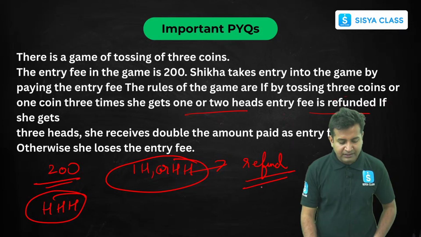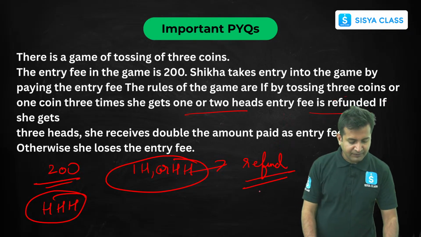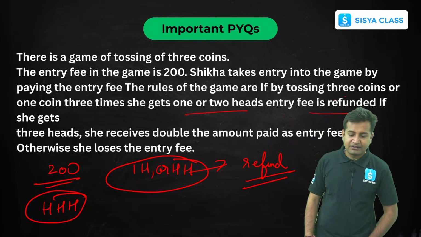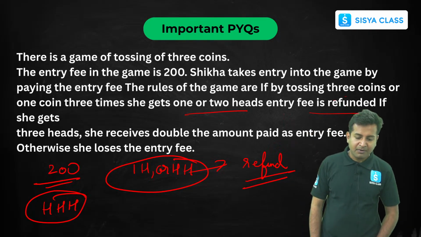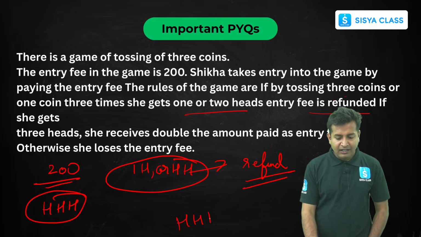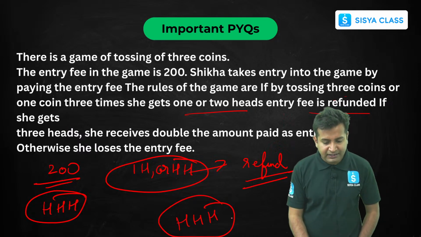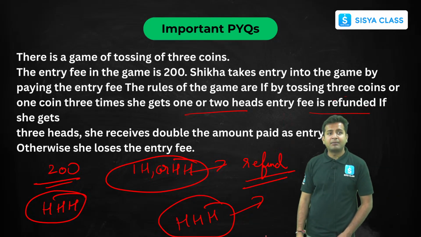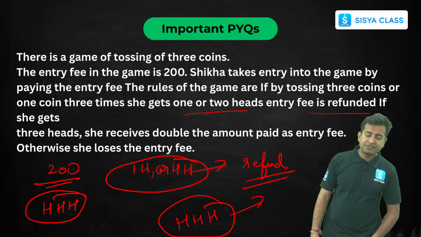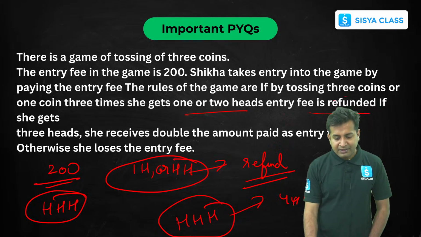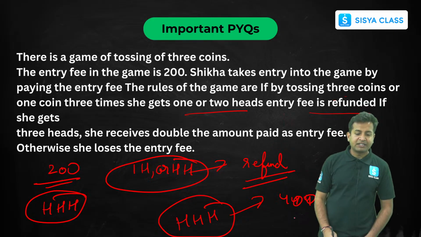Clear? Understood? Now the next thing, which is very, very important, is that if she gets 3 heads, the amount that she has paid will be doubled. That means she'll be getting 400. Now otherwise what happens? She will be losing the entry fee.